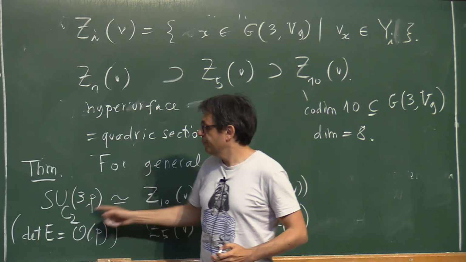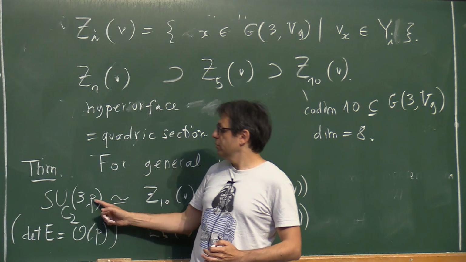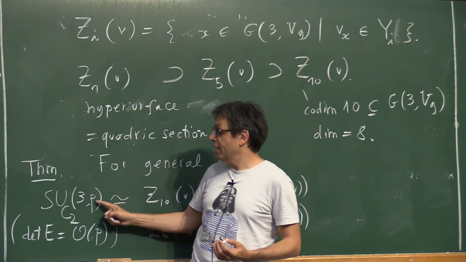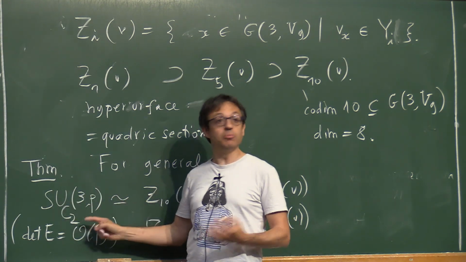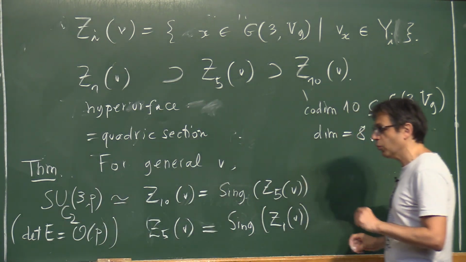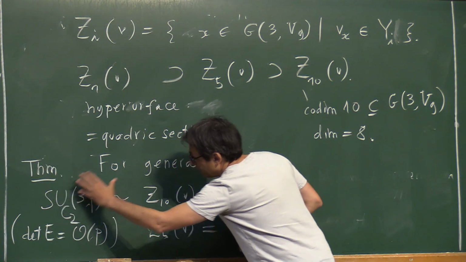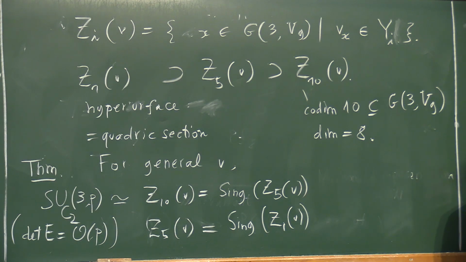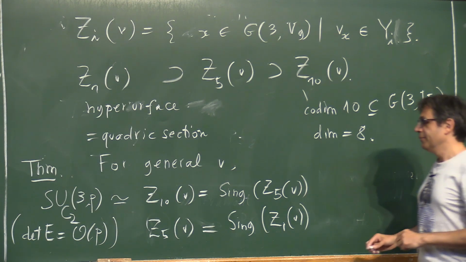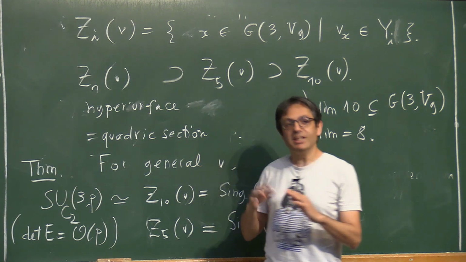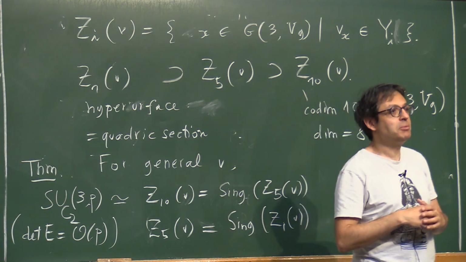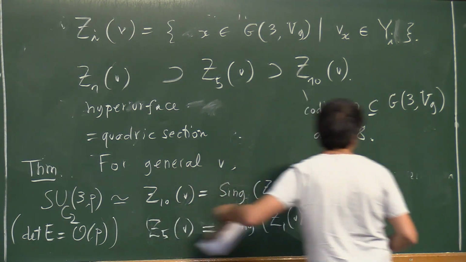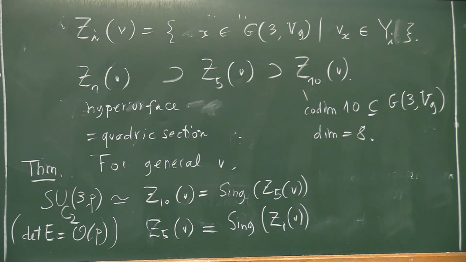So for odd determinant here, it will be very ample, and also this guy will be smooth. It's a smooth Fano eightfold. And this guy is precisely the singular locus of the singular locus of this Coble quadric. Yeah. So it's a bit more nested than the original statement because it's the singular locus of the singular locus. But you still get a modular interpretation of that guy.